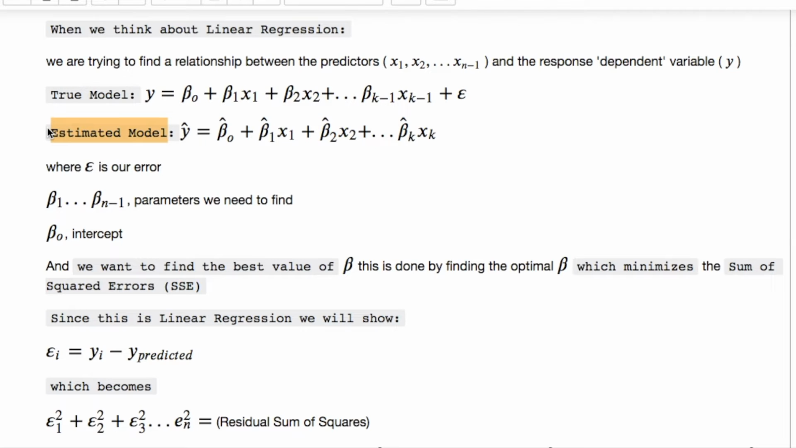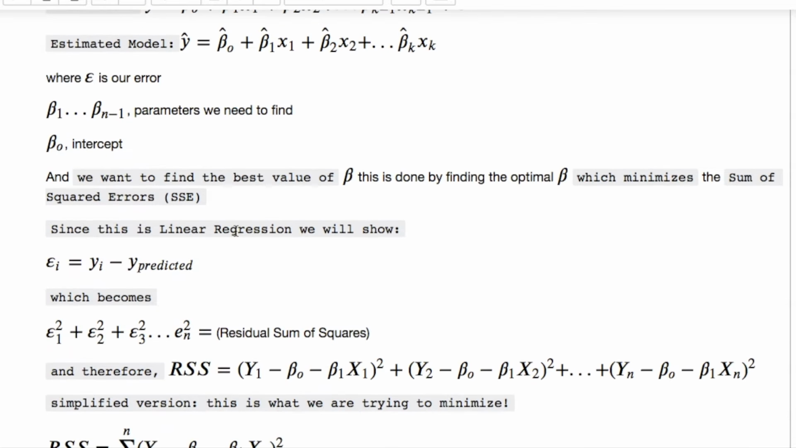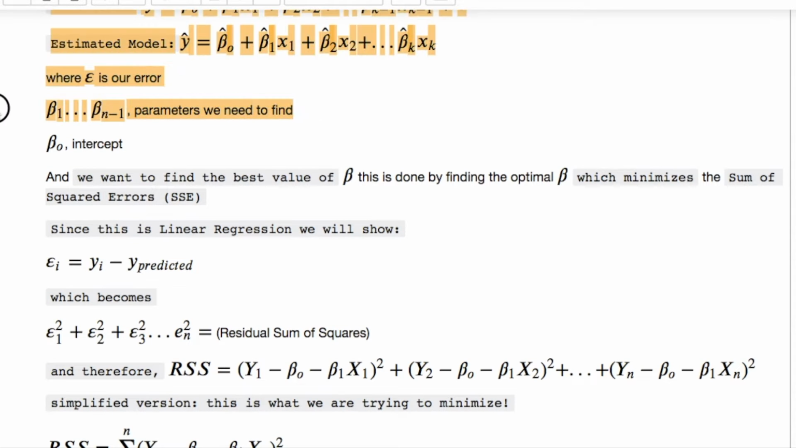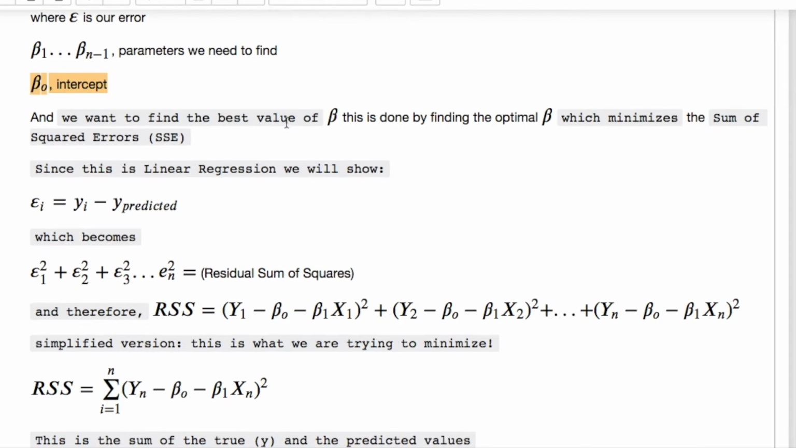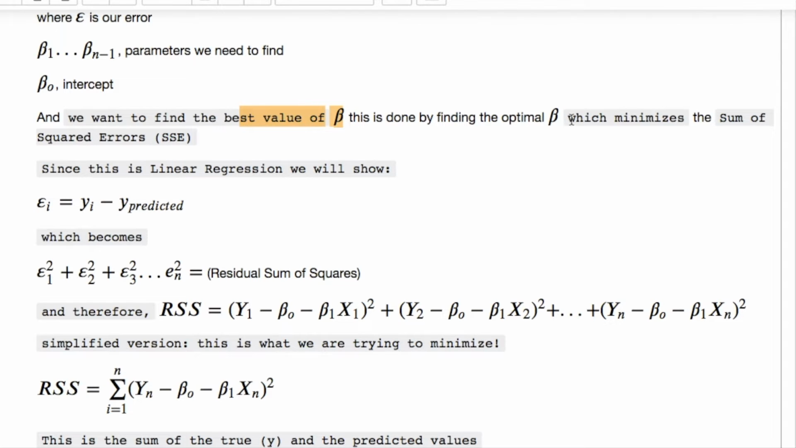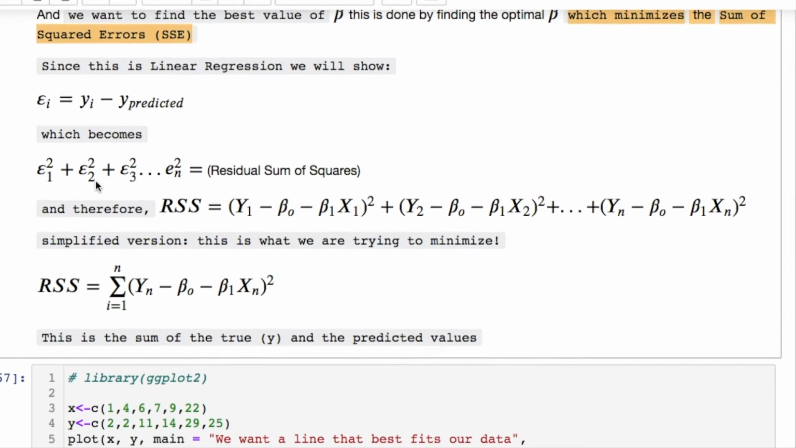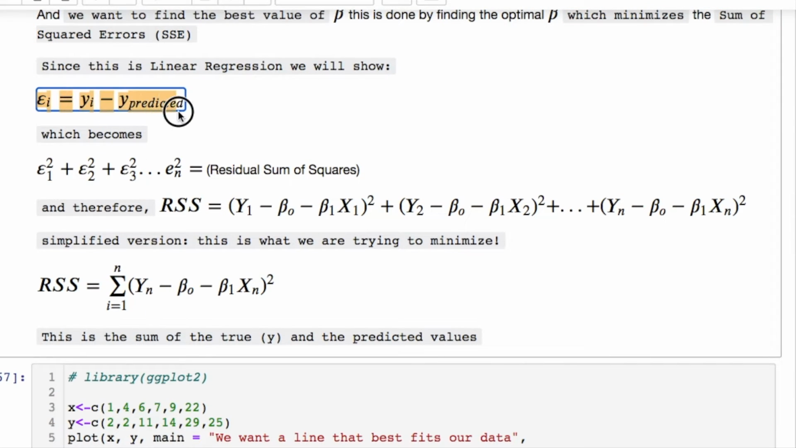There's a distinction that we need to notice, which is our estimated model, where you have this hat notation above everything. We are trying to find our parameters beta and our intercept of beta naught. And we want to find the best value of our beta, which is going to minimize our sum of squares error. Since this is linear regression, we will be able to say that our error equals this right here.